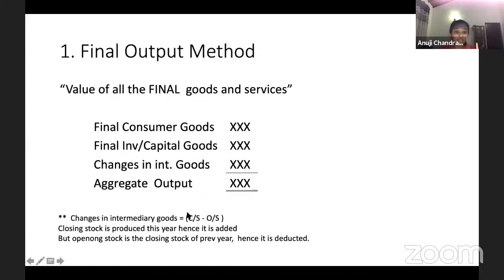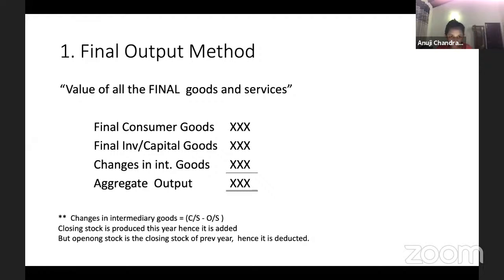Here, we take plus closing stock minus opening stock. Why do you add this closing stock, you might ask. Now, guys, you know accounts. I'm pretty sure everyone here does. Some people are doing arts as well, that's fine. So, guys, closing stock is at the end of the year: how much of the goods are yet to be completed?